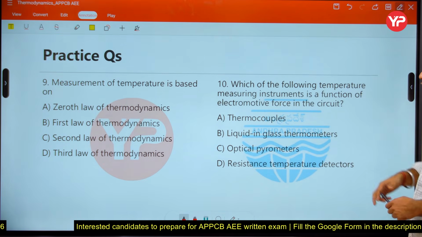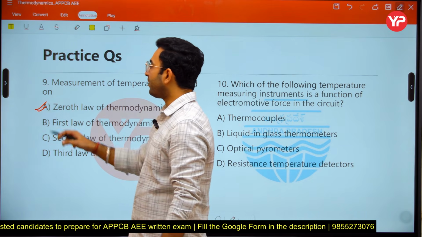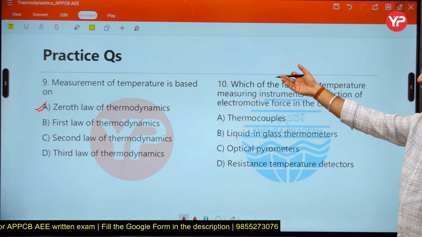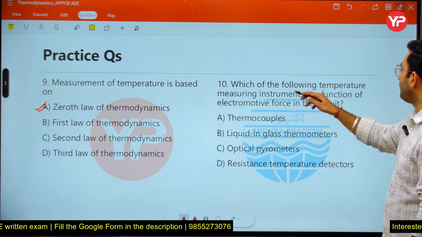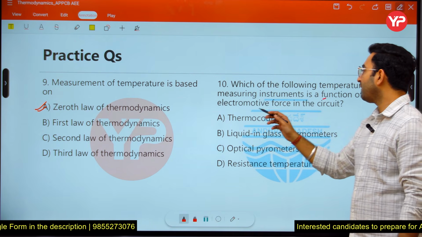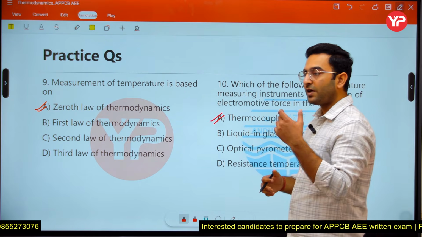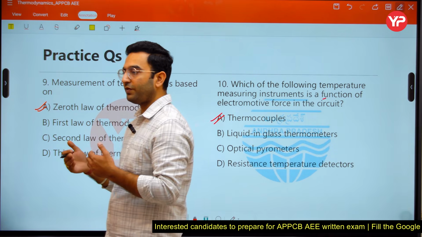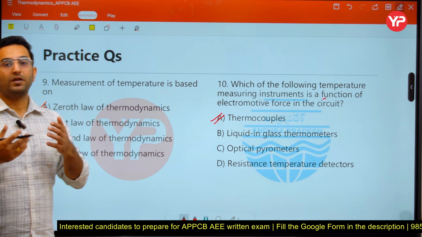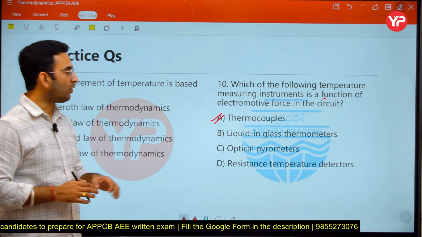Next, measurement of temperature is based on which law of thermodynamics? That is a very simple question. Measurement of temperature is based on the zeroth law of thermodynamics. It forms the basis of temperature measurement because it provides the concept of thermal equilibrium. Whenever we talk about different thermometers, we have a certain thermometric property on the basis of which we calculate the values of temperature. And in thermocouples we use electromotive force to measure the temperatures here.